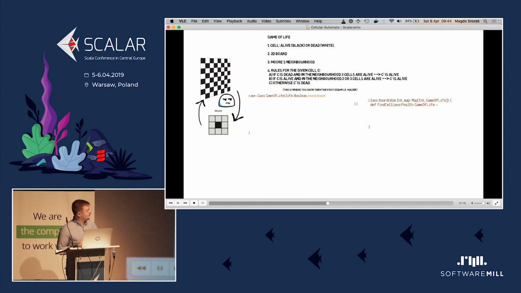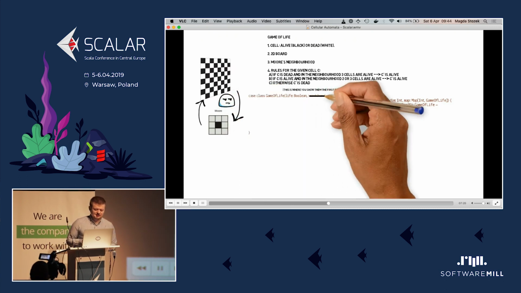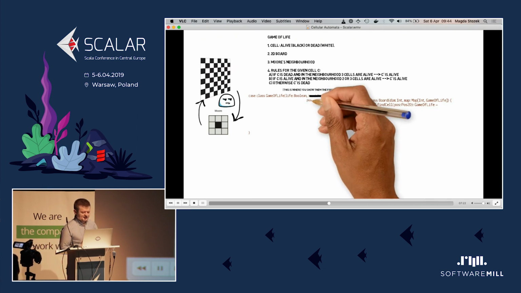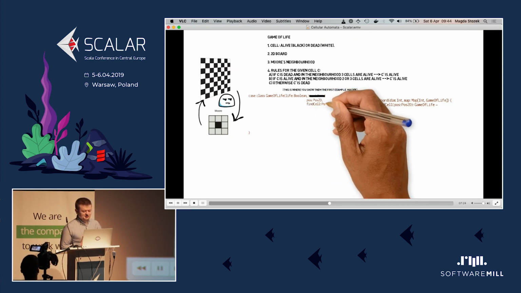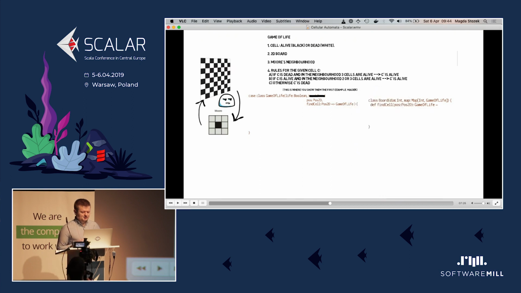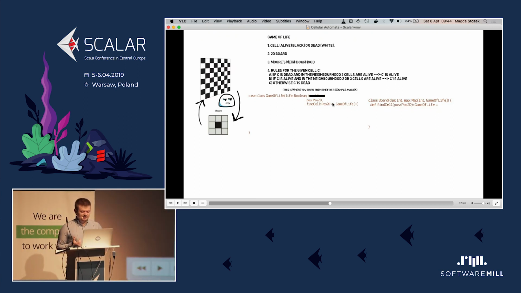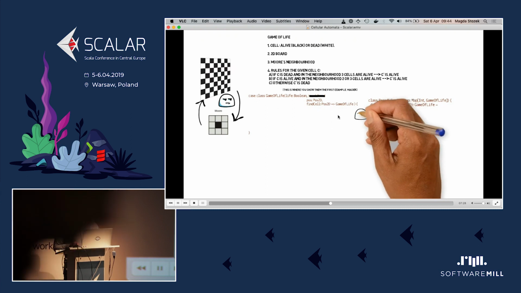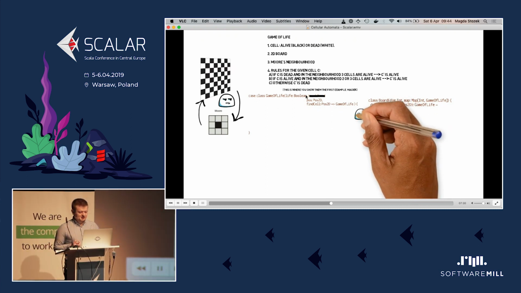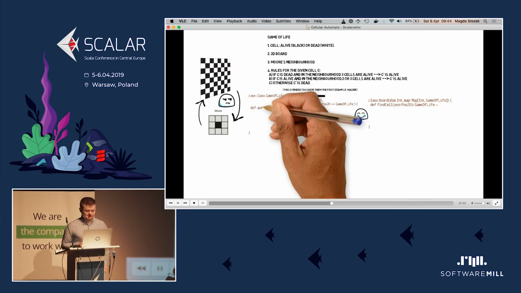So there's another way. We can use laziness and cheat a bit. Instead of giving the reference to the board, we can give our cell a reference to a function that will find a cell based on its position. And also then the cell needs its own position here. And this way, we don't need to know about the board at the moment we create the cell itself.